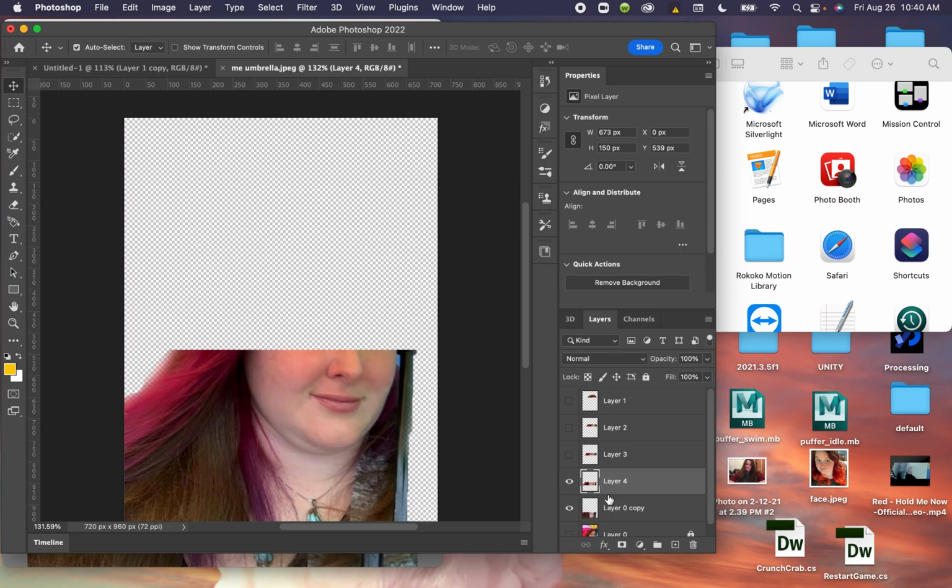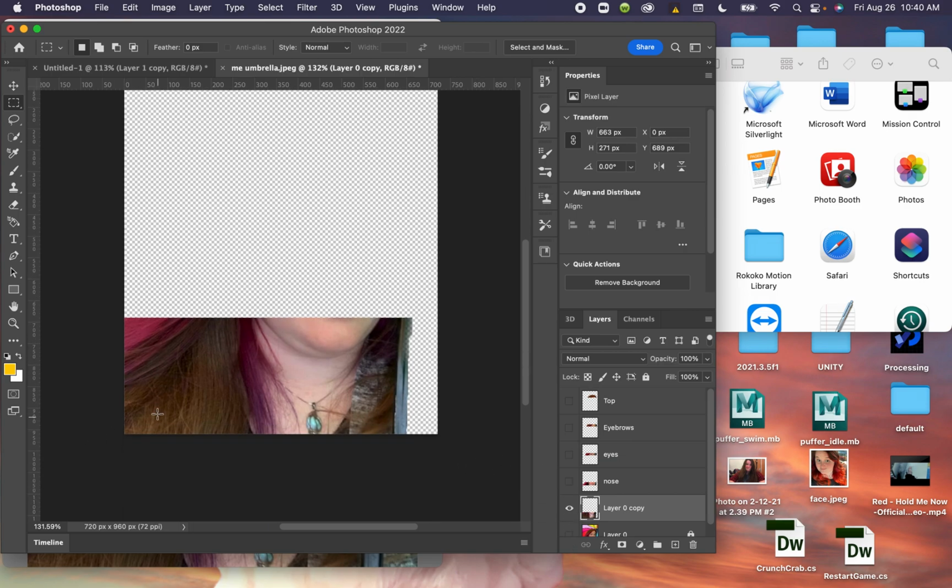And you'll notice each of these has a number, but you can rename them by double clicking on them. So I could do top. I could do, whoops, that's layer style, so don't worry about that. I could do eyebrows, etc., eyes, nose, and etc., etc. It's good practice to name your layers. That way you don't get confused with which layer is which and what's on what layer.